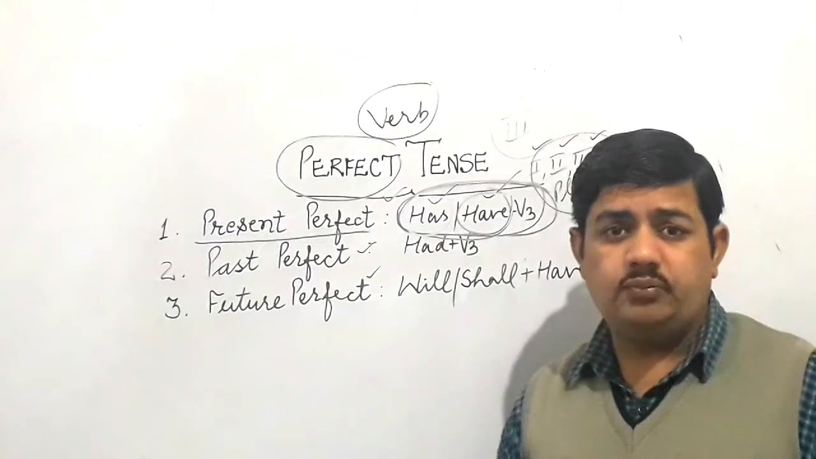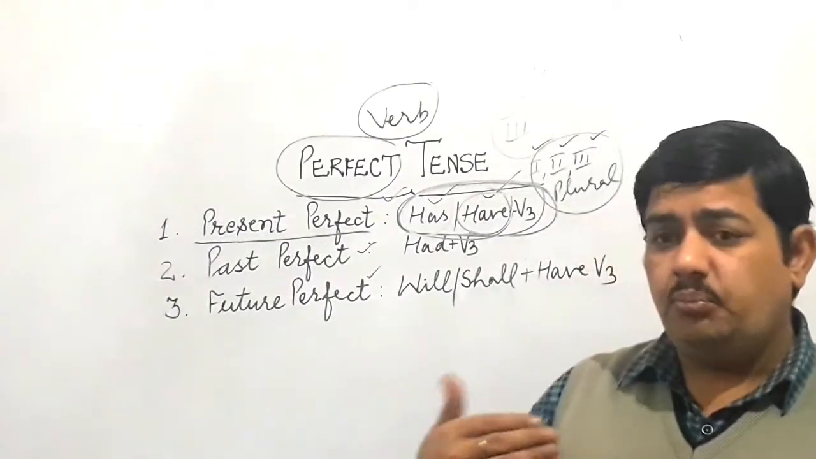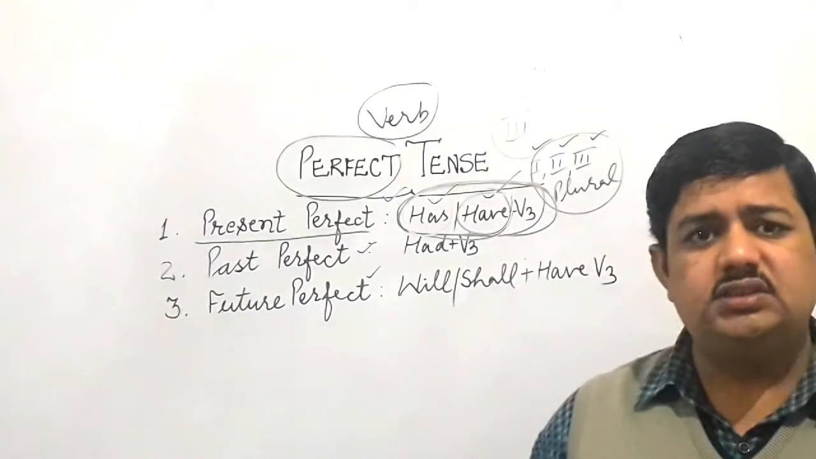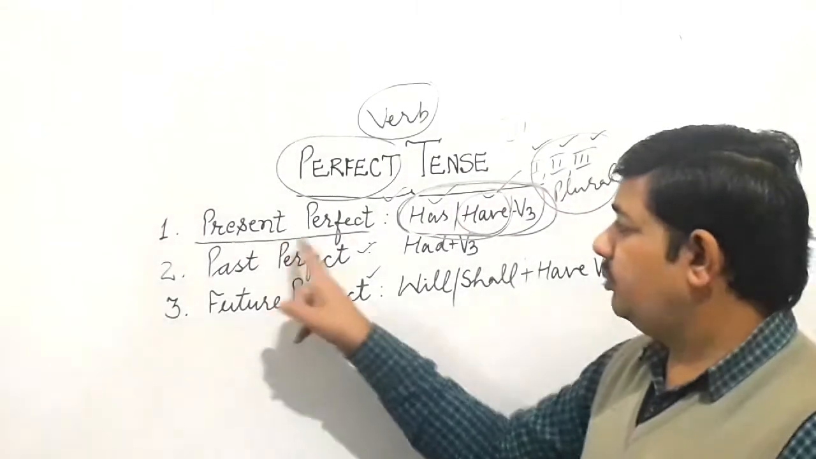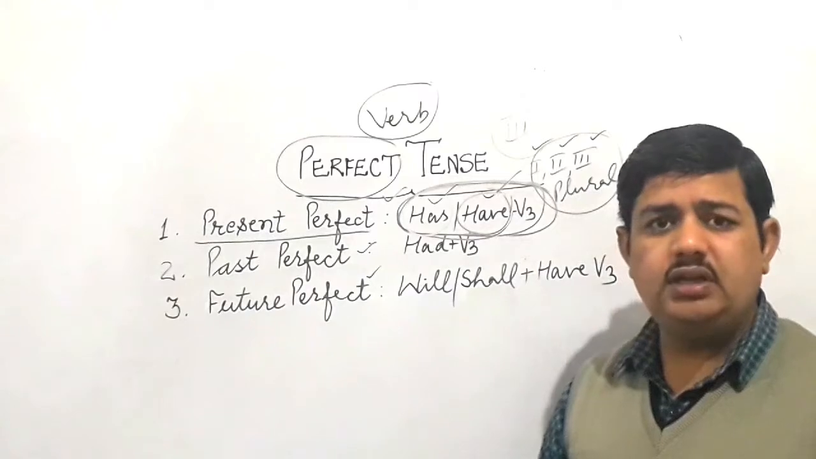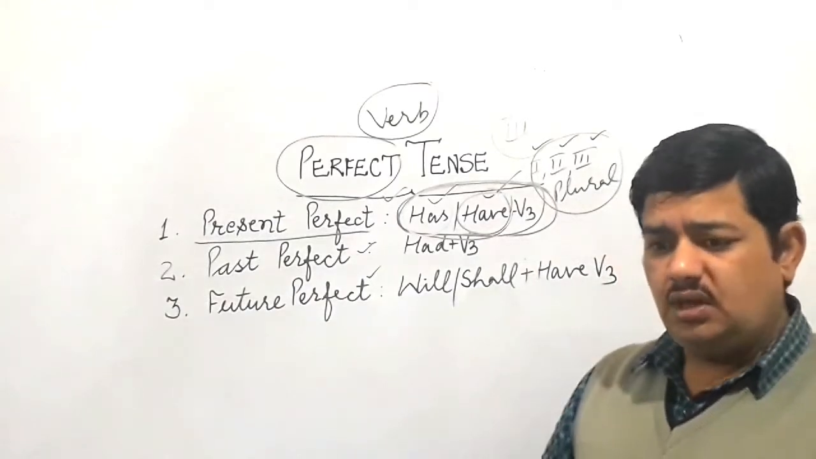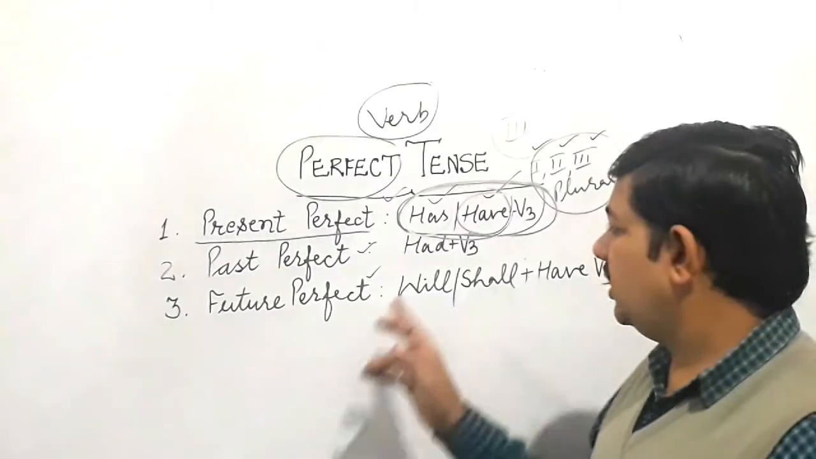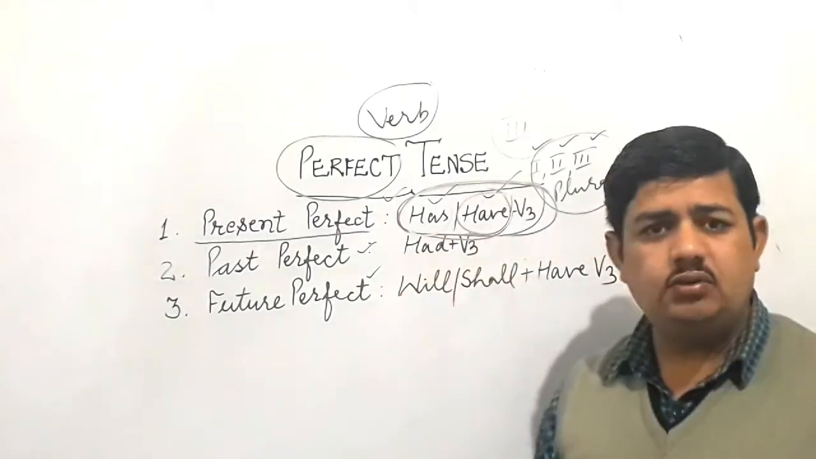Why have you come here? Why have you paid that money? Where has he gone? So all these sentences are related to present perfect. Again, I tell you, any activity which you feel is completed at the time of speaking and you are making reference to that, you can use this structure has, have.